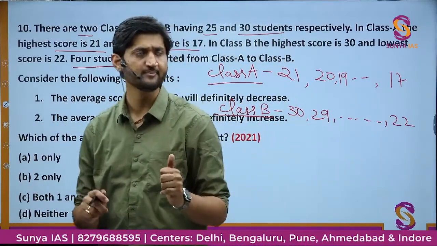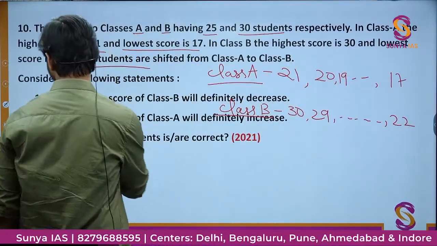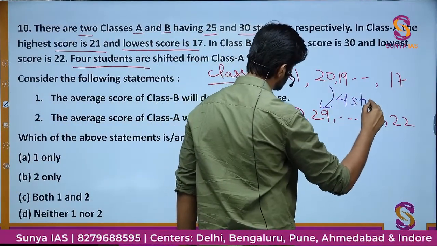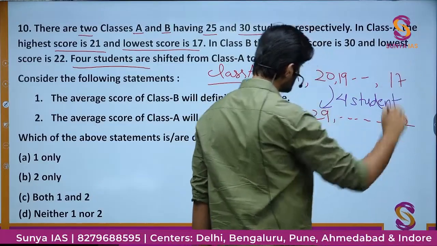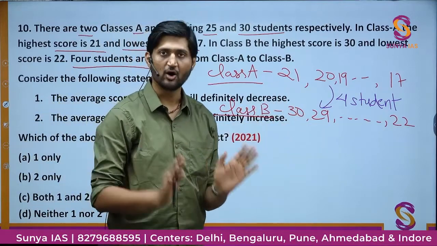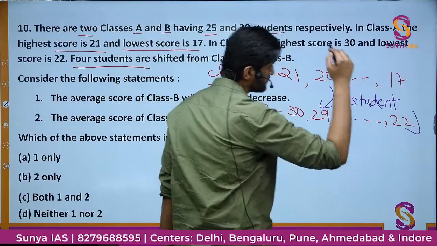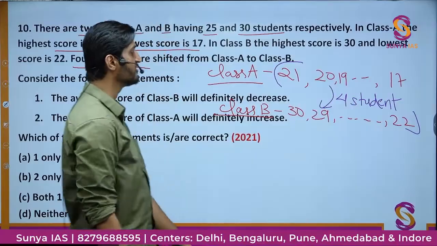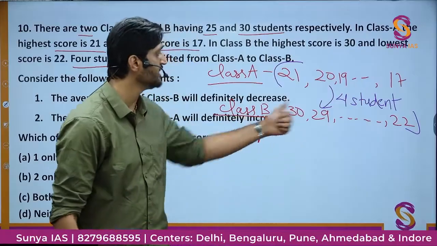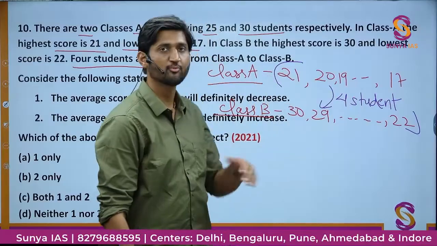Let me explain it to you again. There are two classes, marks are given to you. You have to just tell that if we shift 4 students from here to here, what is going to be the change? Where will there be a decrease, where will there be an increase? Now, as you can see, in class B, the lowest marks are 22 and in class A, the highest marks are 21. We can easily conclude that the academic performance of students from class B is much better than the students from class A. You can say class A is nothing but a group of nalayak students.